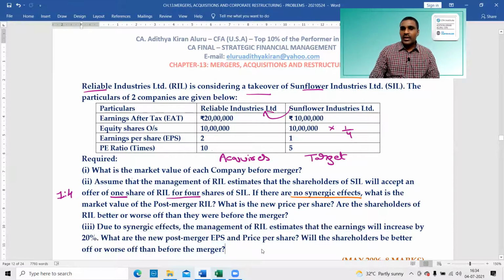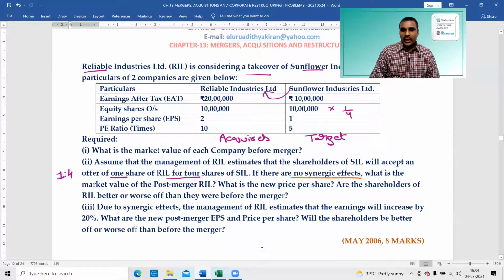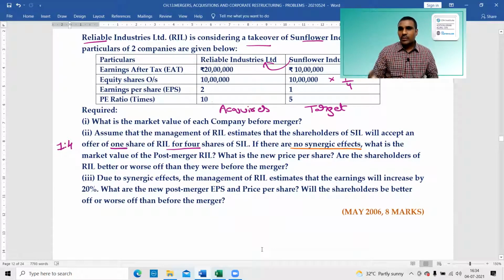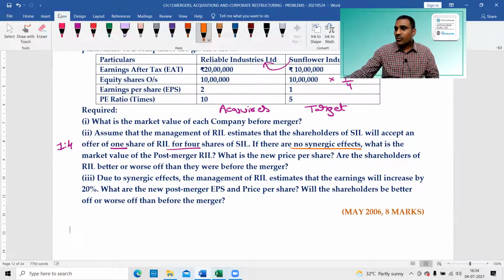First of all, immediately after reading the problem, you have to identify how many questions there are for which we need to write the answer. This is where students make mistakes and may lose marks. Even though apparently the problem is easy, first you have to identify the scope of the problem. How many questions do I need to answer?